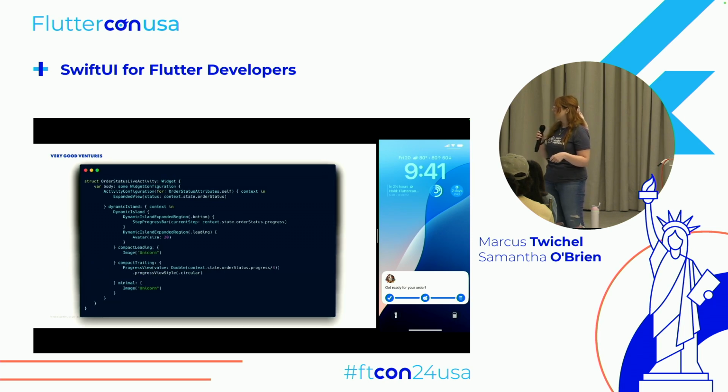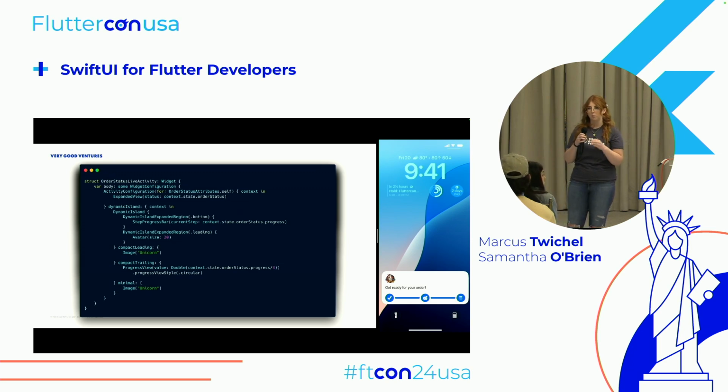And then lastly, when your dynamic island is compact, you can have something on the left and the right of the island, which we are displaying our unicorn image and the progress view. And then if it's being shared with another app, it's considered minimal and you get one or the other, where we're just displaying the unicorn. So this is all of the code that it takes to set up these live activities. Then you just have to add in your own views.